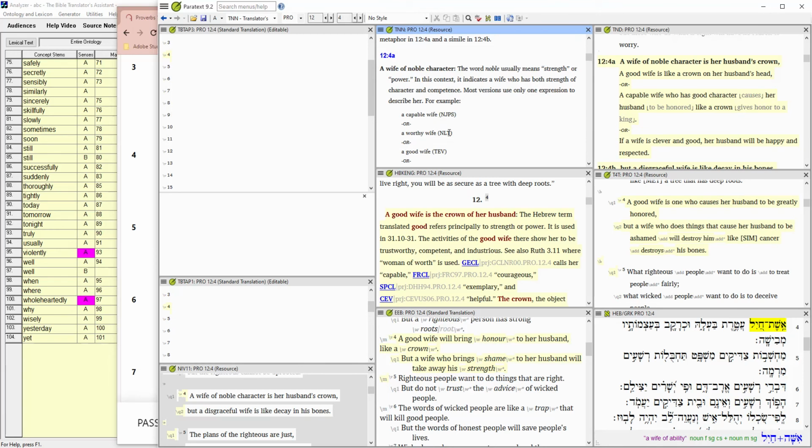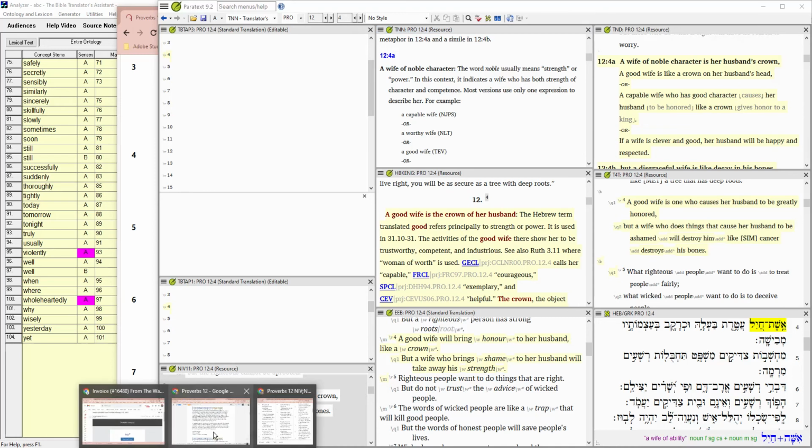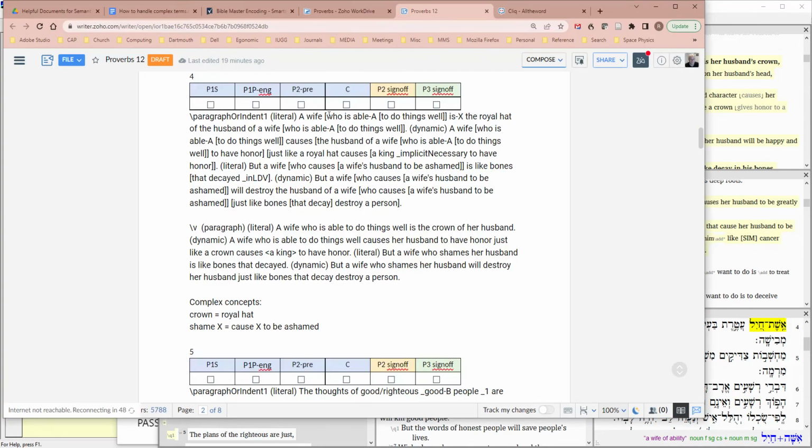So, based on that, the UBS handbook says principally strength or power, her activities show that she is trustworthy, competent, and industrious. So, based on that, I decided to do this. I wrote, a wife who is able to do things well, which I feel like expresses pretty well the idea of competence.